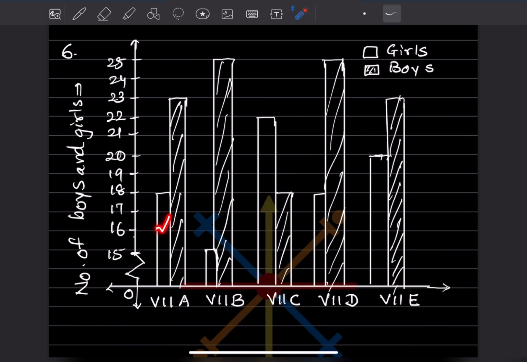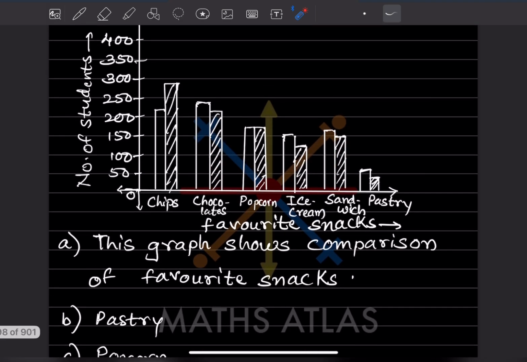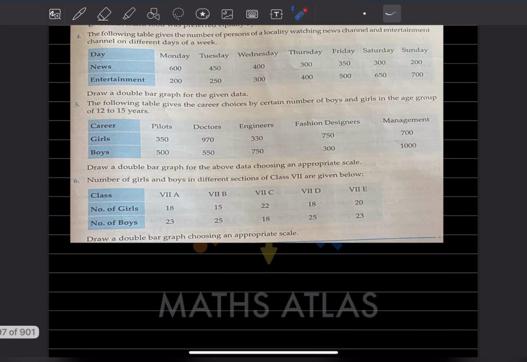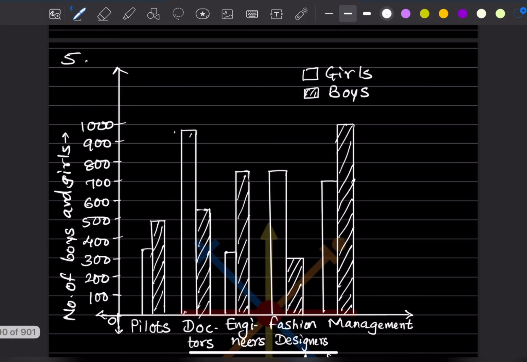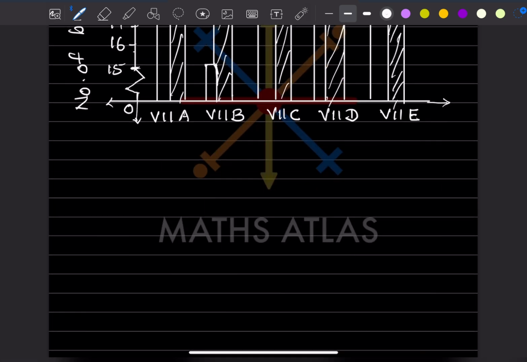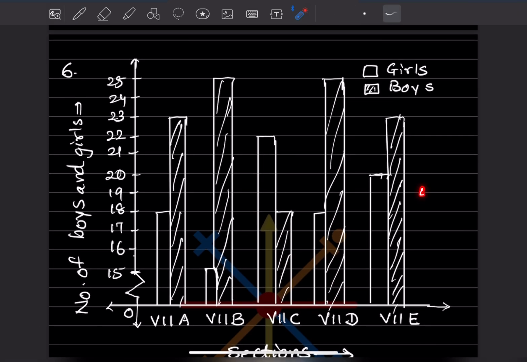Now here this is for the girls and this is for the boys. So this is 7A, 7B, 7C, 7D and 7E. And these are the number of boys and girls. So number of boys and girls in different sections of class 7. We can write here different sections, on this axis we can write the sections. So this is the graph, you can have a look later.